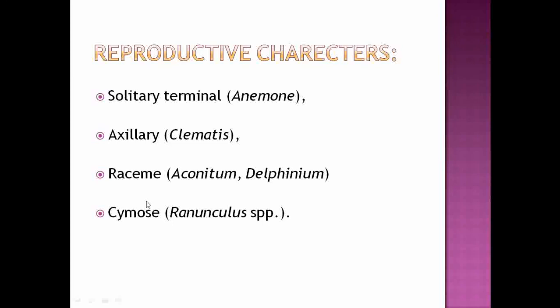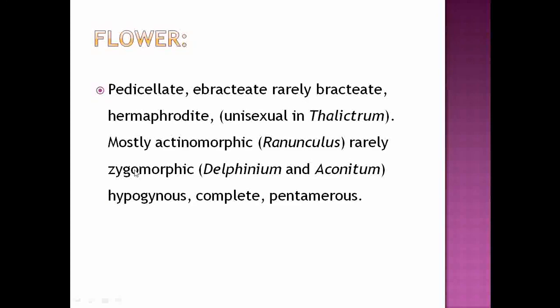Then the next character under the reproductive characters is the flower. If we observe the flowers under that family, the flowers are pedicellate because they have a stalk. Most of the flowers are ebracteate; they do not show presence of bract. But some of the genera show presence of bract.